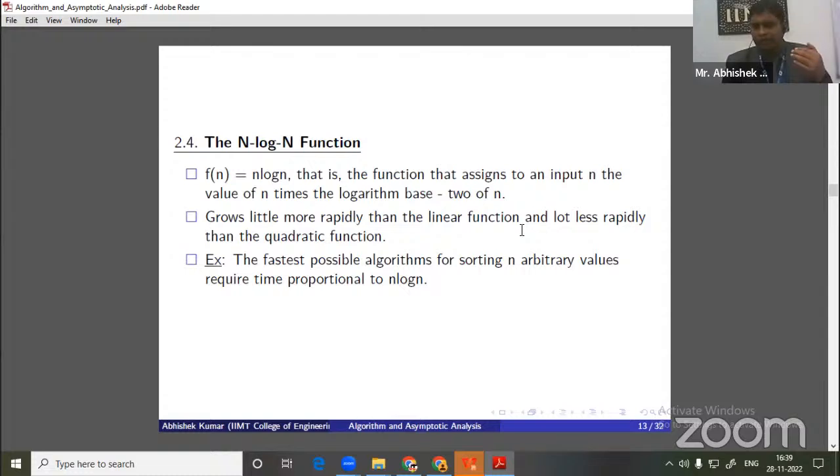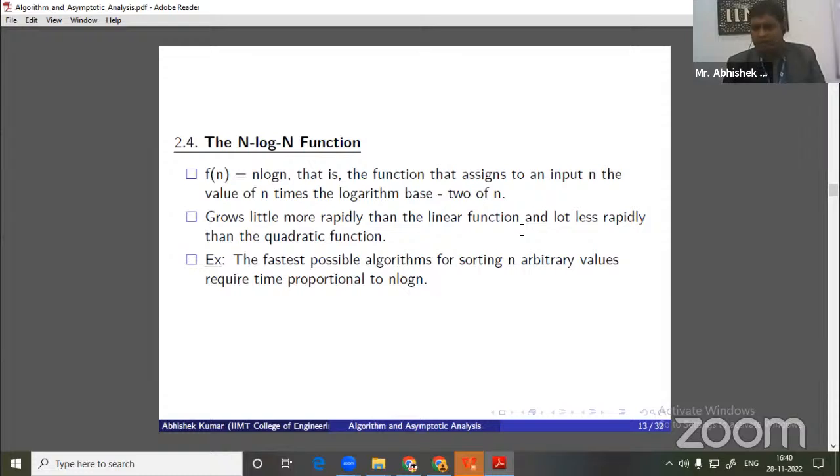In fifth semester, we study different types of sorting techniques. Basically, all sorting techniques are divided into two categories: comparison-based sorting and non-comparison-based sorting. Comparison-based sorting includes quick sort, merge sort, selection sort, bubble sort, and insertion sort.